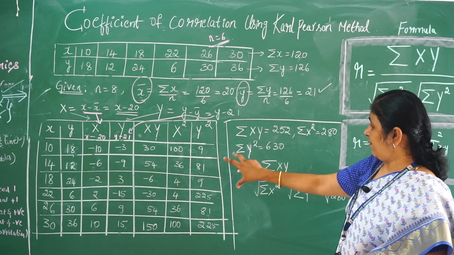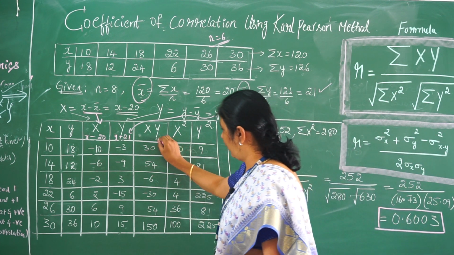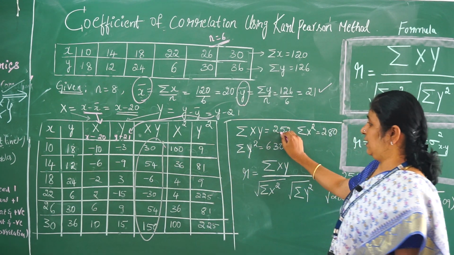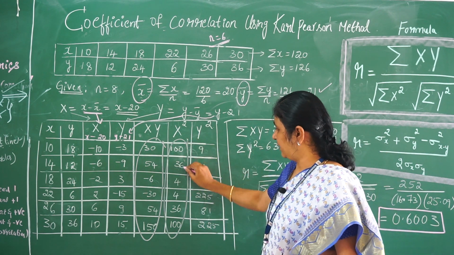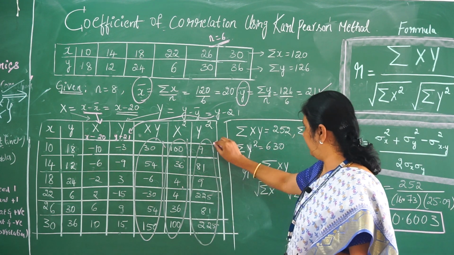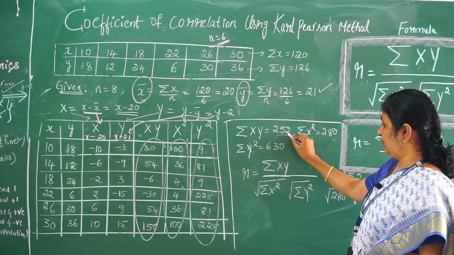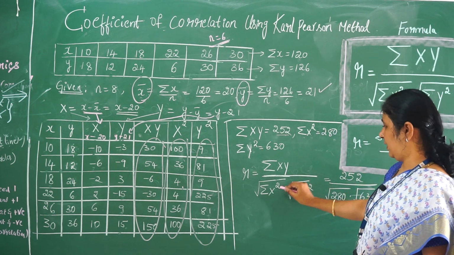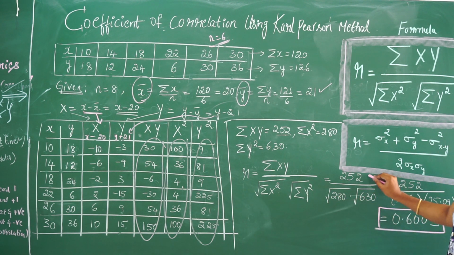Now from these tabulated values, we get sigma XY, that is the summation of all these terms, which is equal to 252. Then sigma X square, the summation of all these values, is equal to 280. Then the summation of capital Y square is equal to 630. Now substitute the values: 252 here, then 280 here, and then 630. So when I substitute, I get 252 divided by 16.73 into 25.09, which is equal to